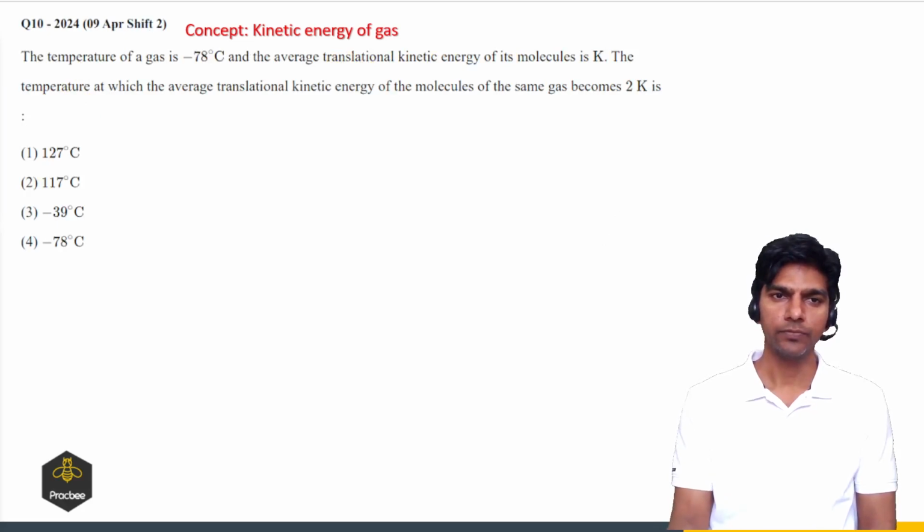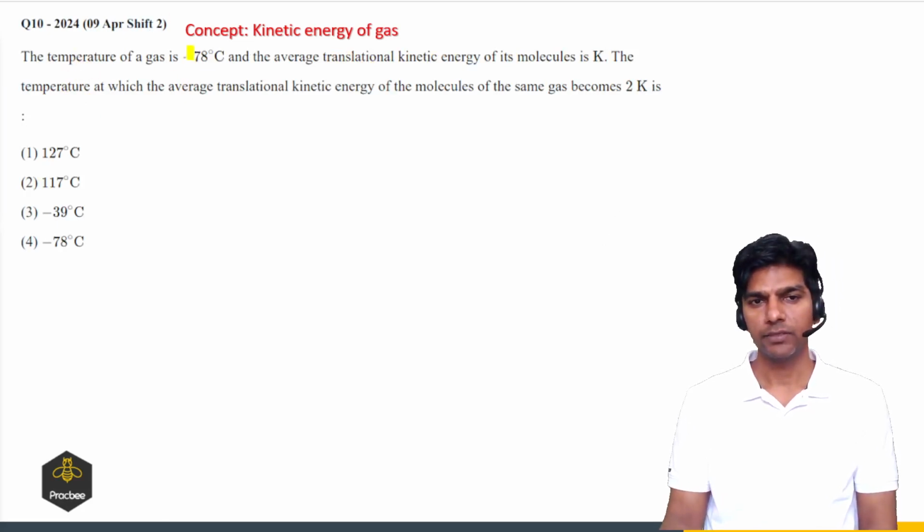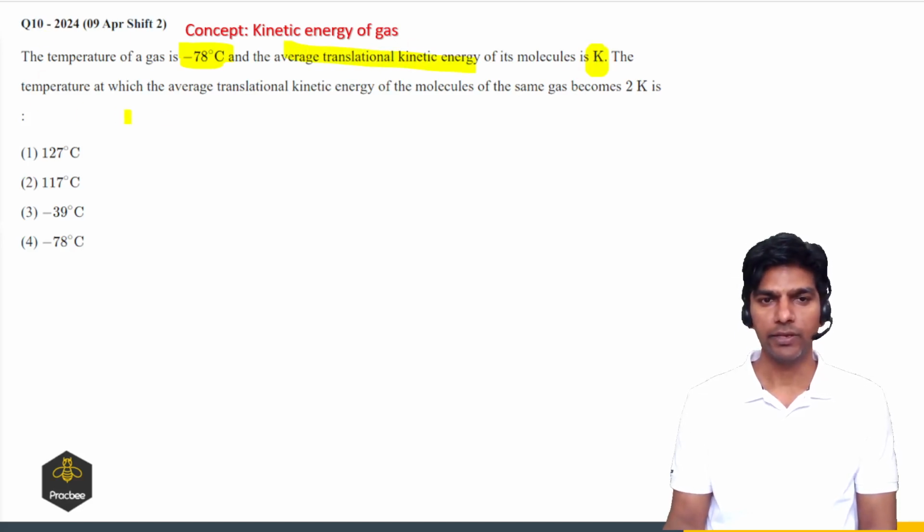Let us see this question. The temperature of a gas is minus 78 degrees Celsius and the average translational kinetic energy of the molecule is K. We need the temperature at which the average translational kinetic energy of the molecules of the same gas becomes 2K.